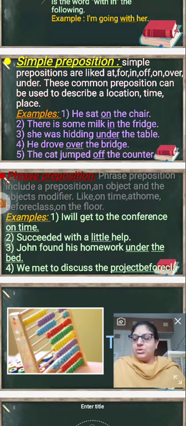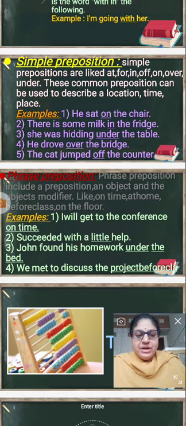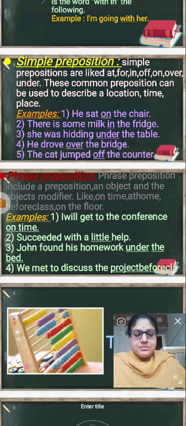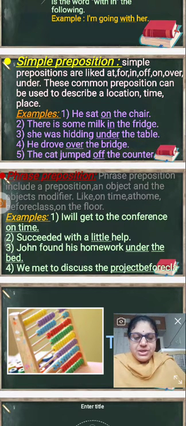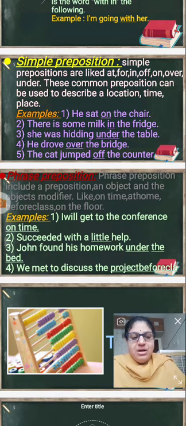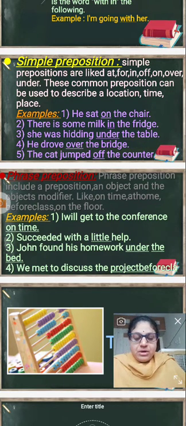So again, I have some more examples here. The position, the movement and the direction, the time, the reason, the purpose, the instrument, the means, the concession, the comparison, the manner and also the source. So the prepositions can have different functions also. They indicate time or place or purpose or instrument or movement and direction or concession or manner or source, whatever it may be.